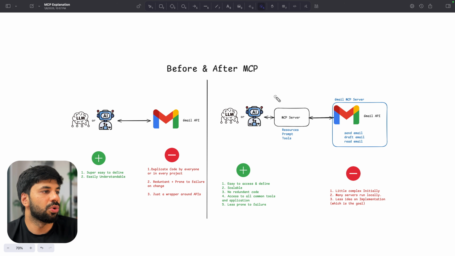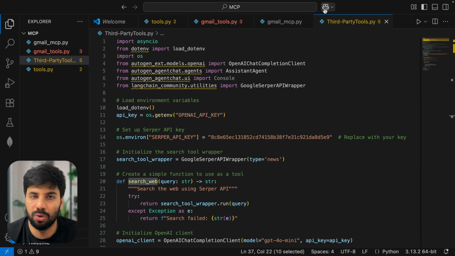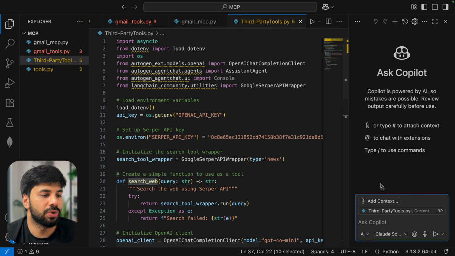Okay. So with that, now let's jump onto VS Code and let me show you an example of how you can add MCP servers to your VS Code and call them directly via VS Code only, because VS Code has that MCP client through which you can add that. Okay. So yeah, let's see that.